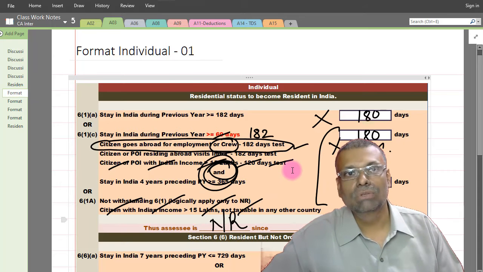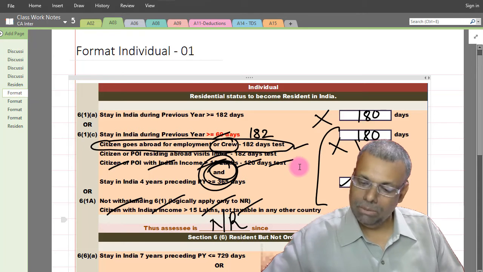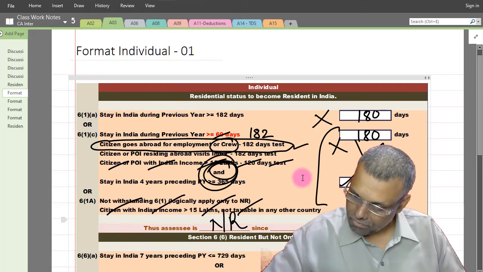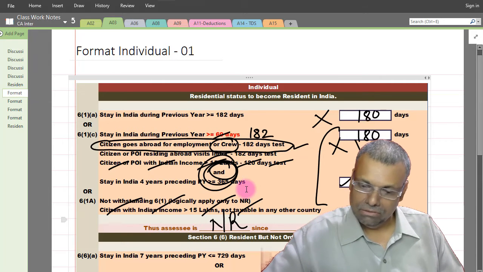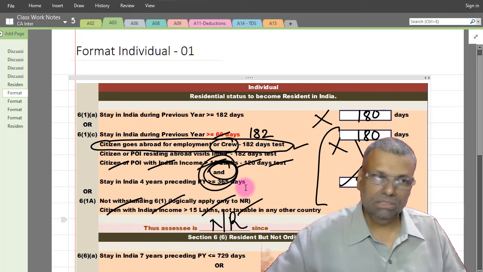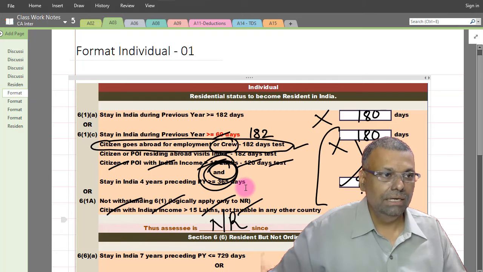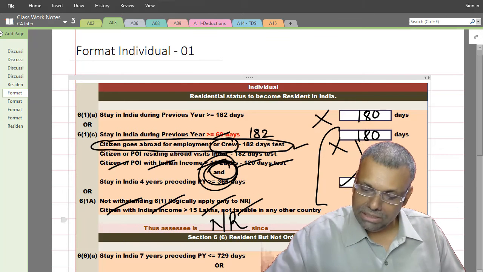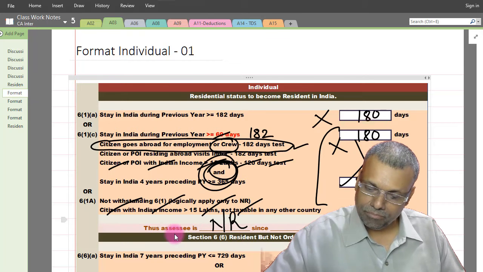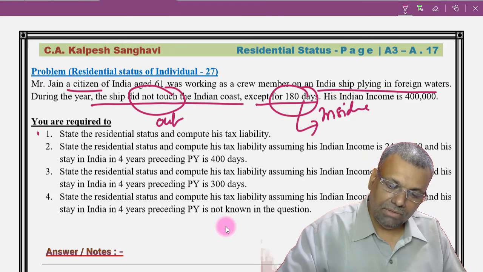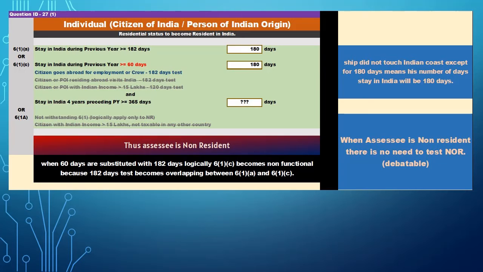So that is one of the logical conclusions. However, that is debatable, but that I will not touch here. So the first part of the answer is over. The assessee is a non-resident, finish, and you can update the answer accordingly. His Indian income is 4 lakhs. So the first part of the answer is over.